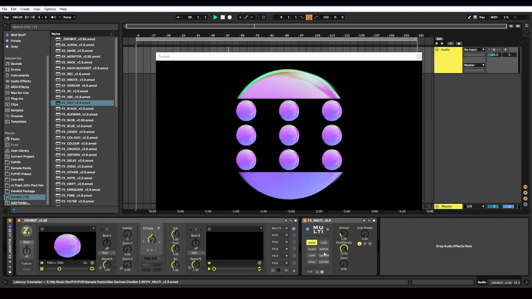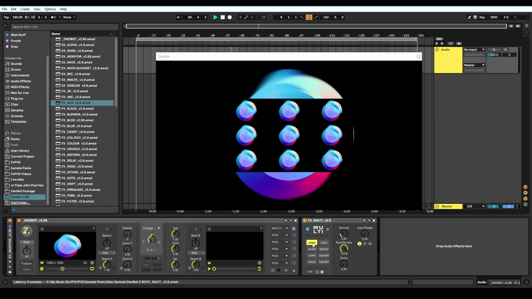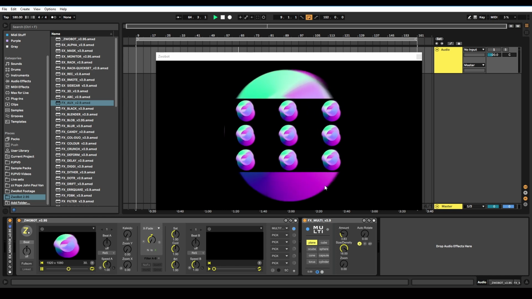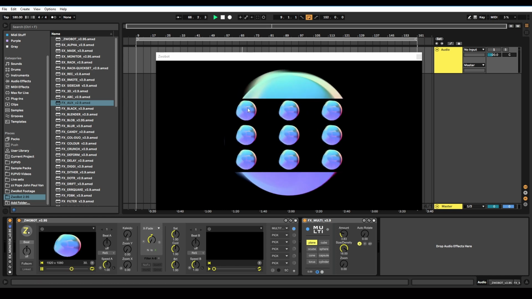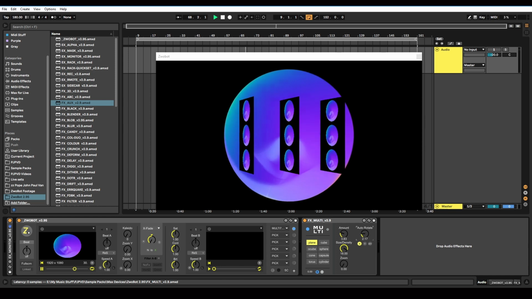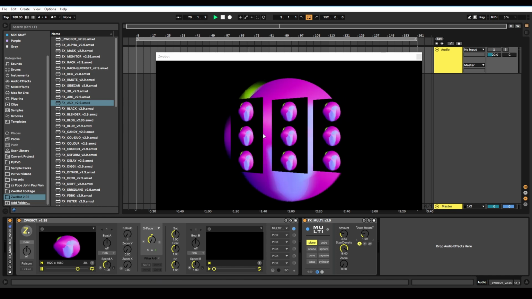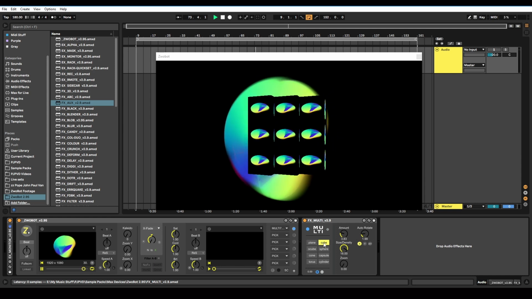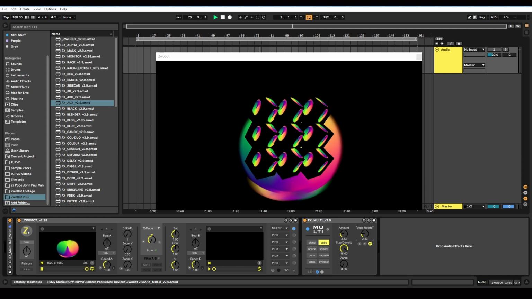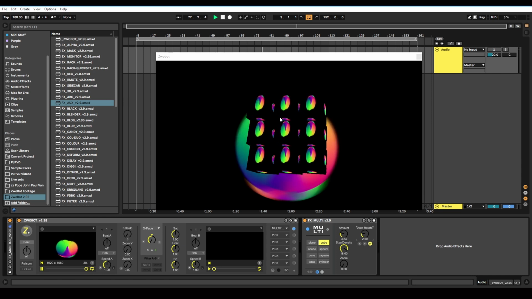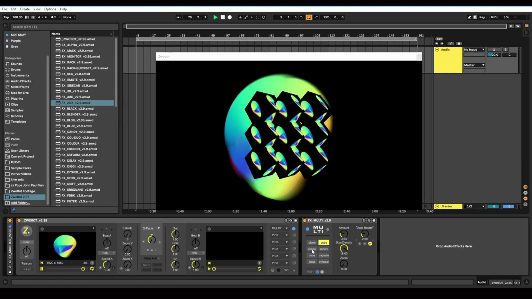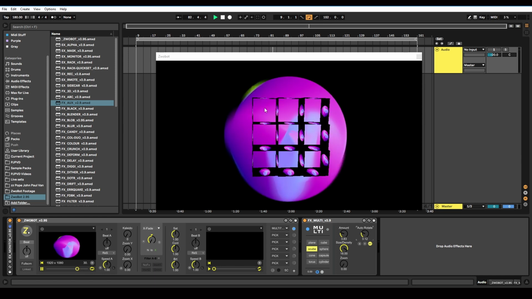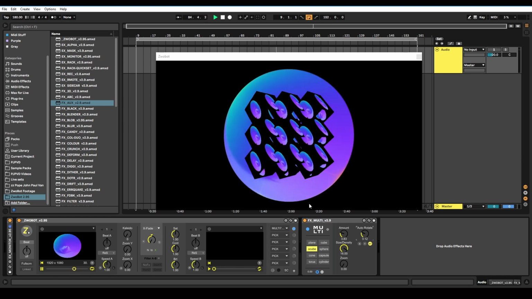We've got all these different modes. By default, it's set to plane. And what that means is that it's just put the video inside a 2D plane. So if I just rotate the shape, you can see it's just a 2D video. But we've got all these other shapes, so we can have it inside a cube. So you can see now the video is being projected onto all of these cubes. We've got O cube, which means an open cube. So you'll see that that's a cube with two open ends.